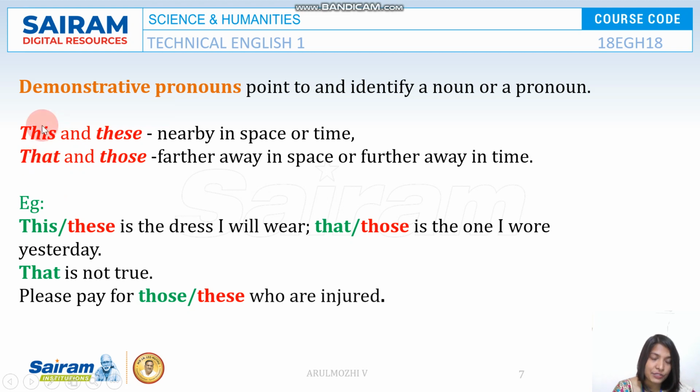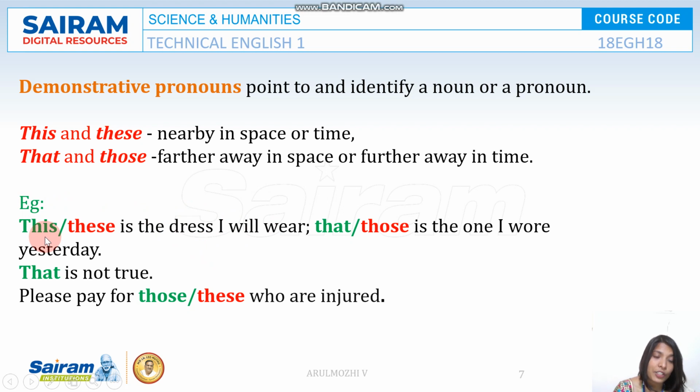This and that are used for singular ones. These and those are used for plural ones. This is the dress that I will wear tomorrow. This is the dress I will wear tomorrow. So this is one in number, and this object is very near to the speaker.